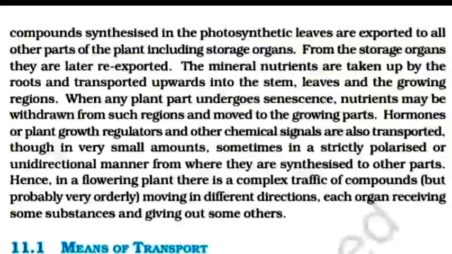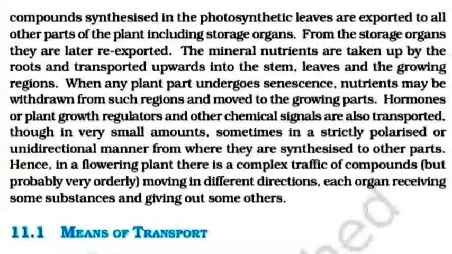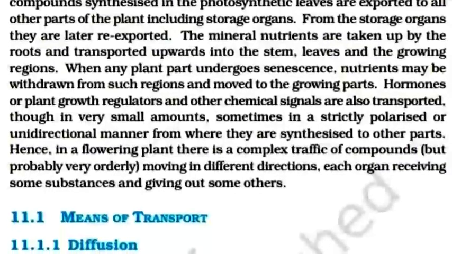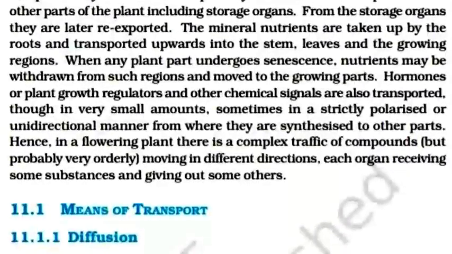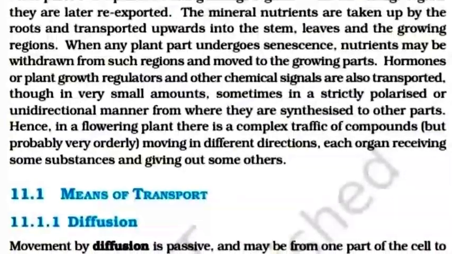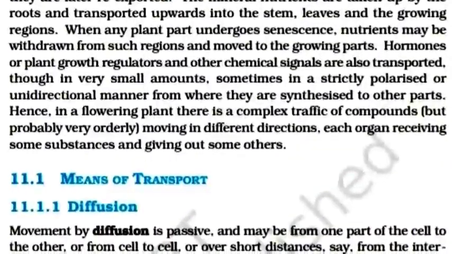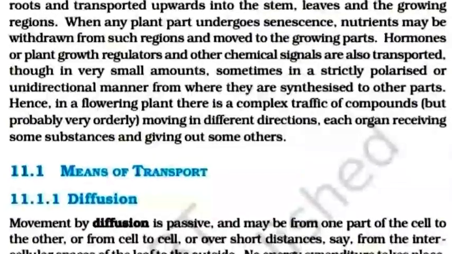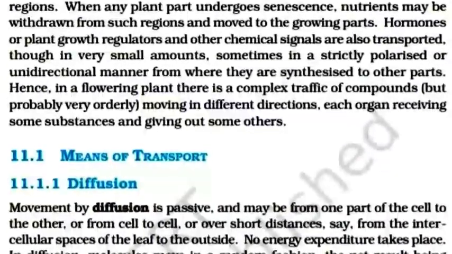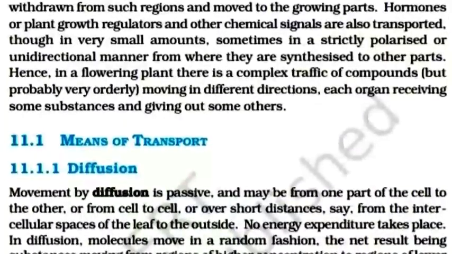The mineral nutrients are taken up by the roots and transported upward into the stem, leaves, and the growing regions. When any plant part undergoes senescence, nutrients may be withdrawn from such regions and moved to the growing parts. Hormones or plant growth regulators and other chemical signals are also transported, though in very small amounts, sometimes in a strictly polarized or unidirectional manner, from where they are synthesized to other parts.